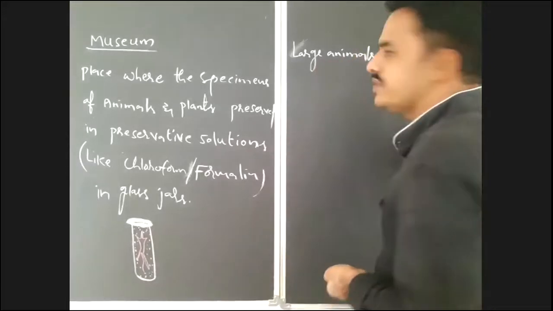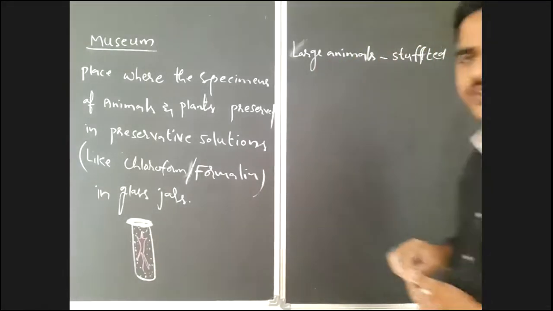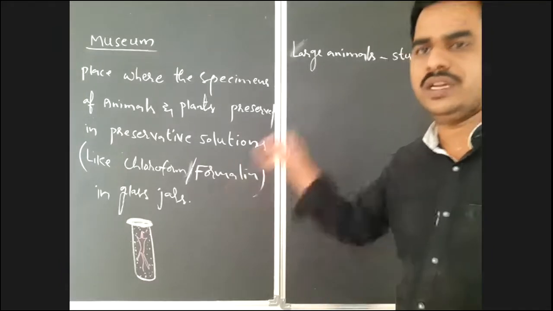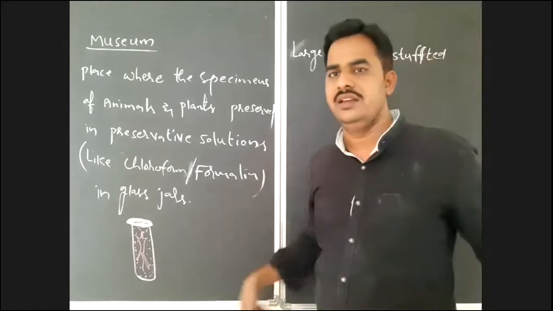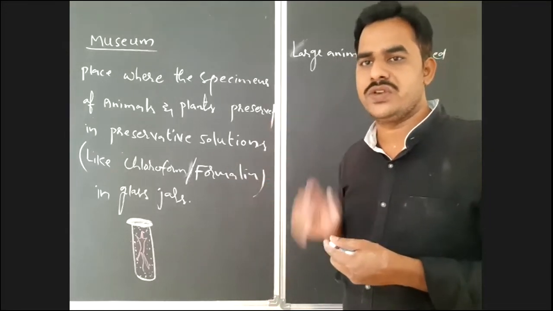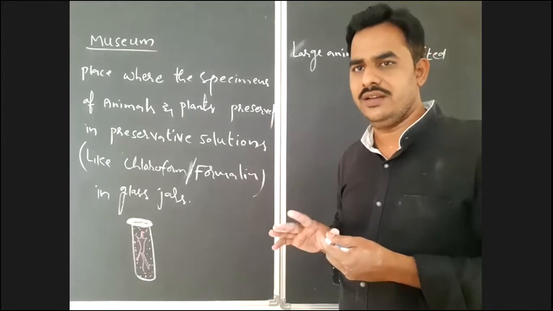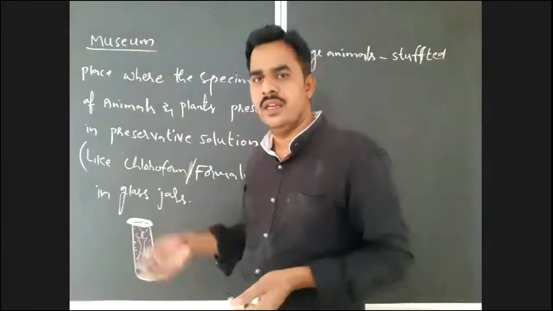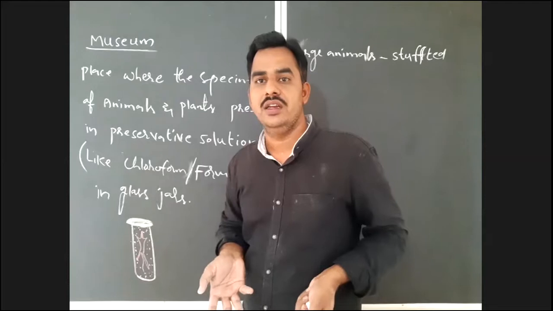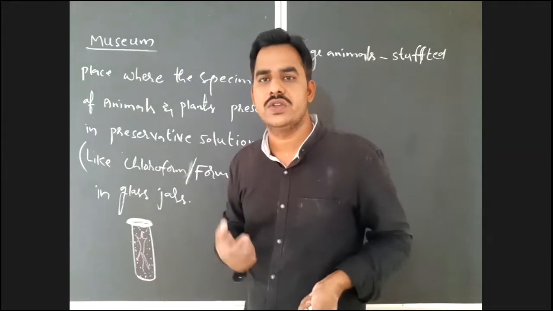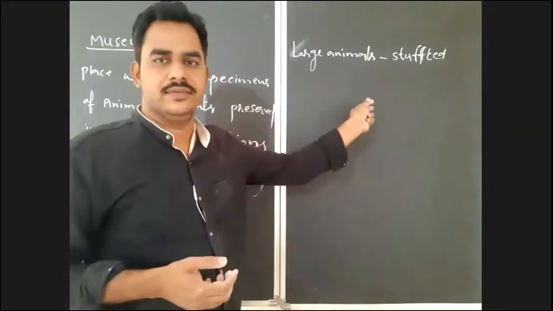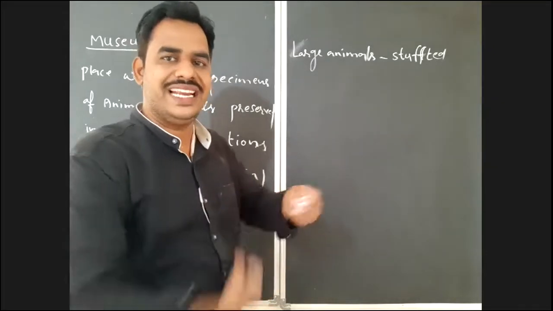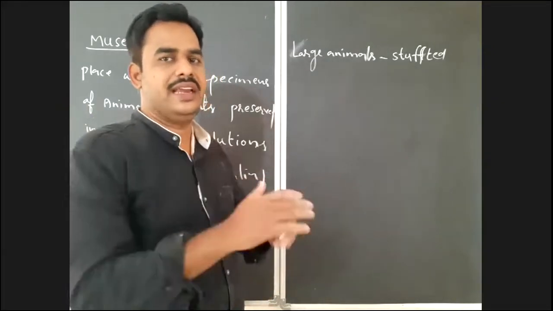What is this stuffed and preserved? What is stuffing? See, the alimentary canal and the internal parts inside the abdominal cavity should be completely removed. Then only the external morphological structure is preserved. Is it clear? So to avoid internal decomposition, because even after this, if there are any microorganisms inside the alimentary canal, they may survive. To avoid that, the bodies of large animals will be stuffed, meaning all internal organs will be removed, and then it will be preserved.